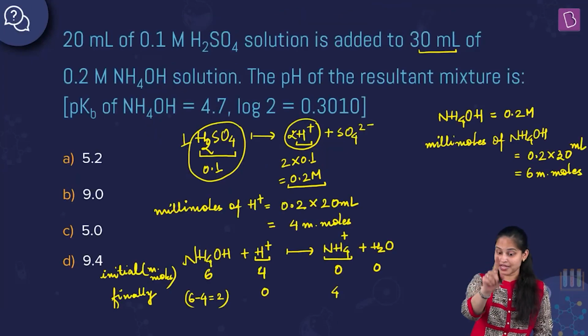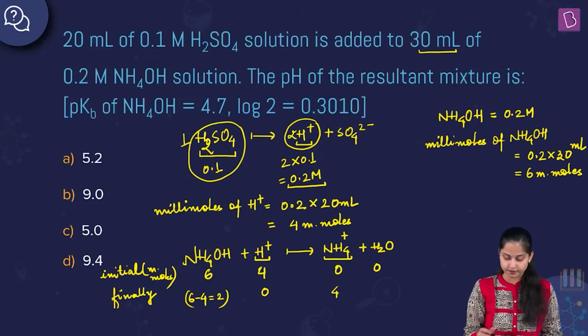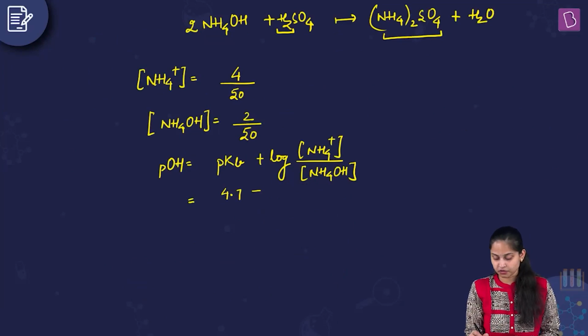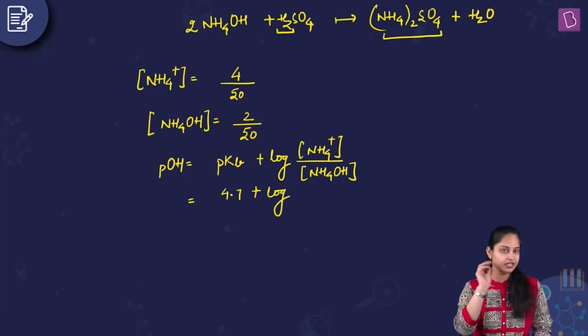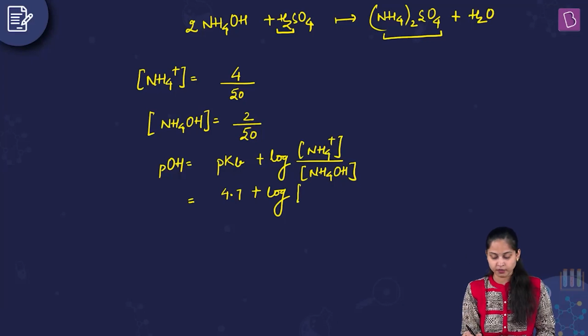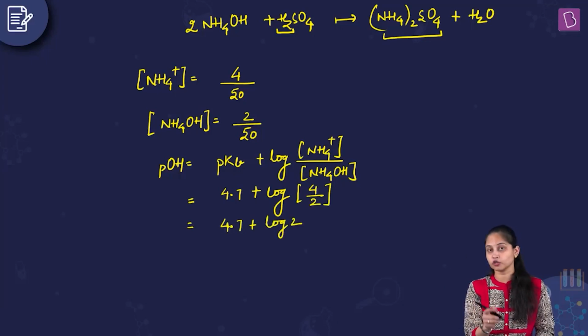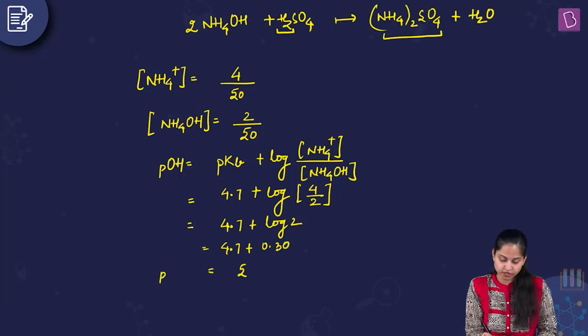The value of pKb has been given to us, which is 4.7. It's 4.7 plus log of concentration of NH4 positive, which is 4 by 50, over concentration of NH4OH, which is 2 by 50. 50 and 50 cancel out with each other. We are left with 4 divided by 2. So it is equal to 4.7 plus log 2. The value of log 2 is given in the question, which is 0.3010. So we'll take only till 2 decimal points. It will become 5. So the value of pOH is equal to 5.